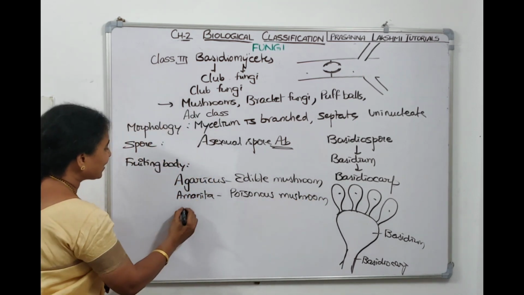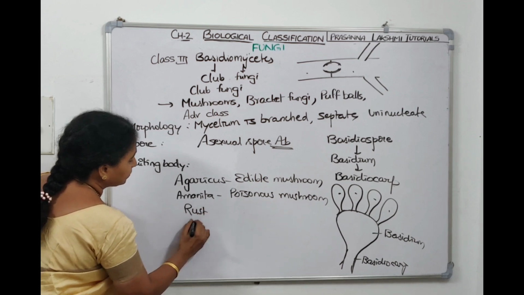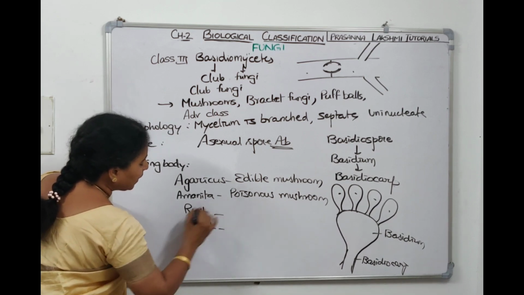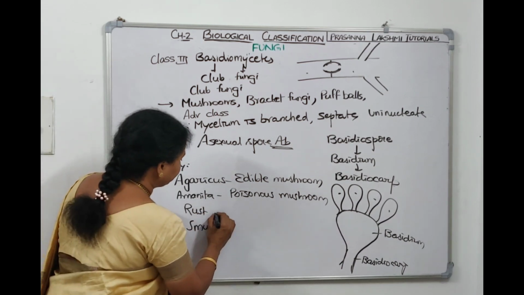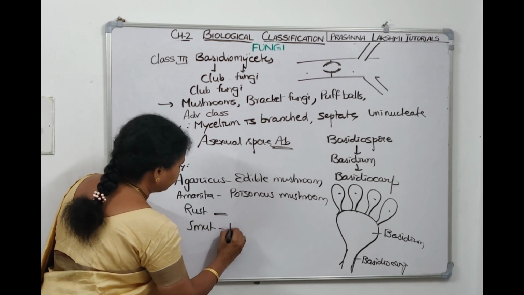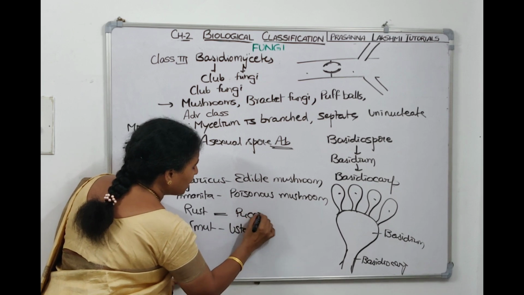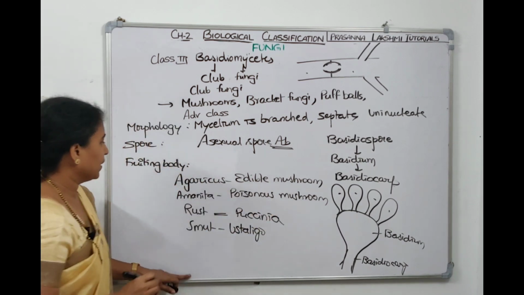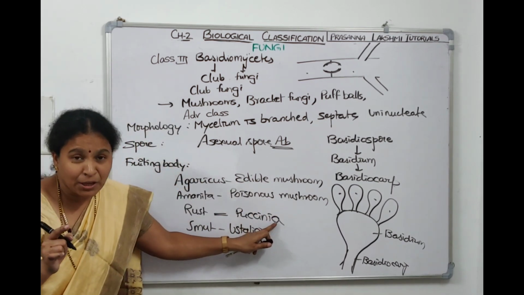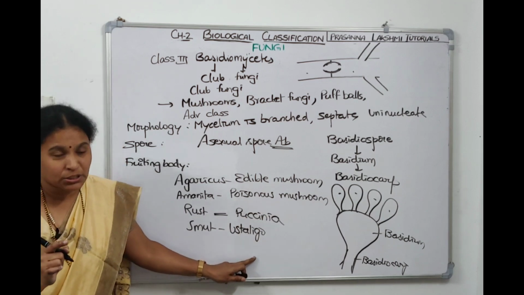Now they also cause rust and smut. Ustilago causes smut, and Puccinia causes rust.